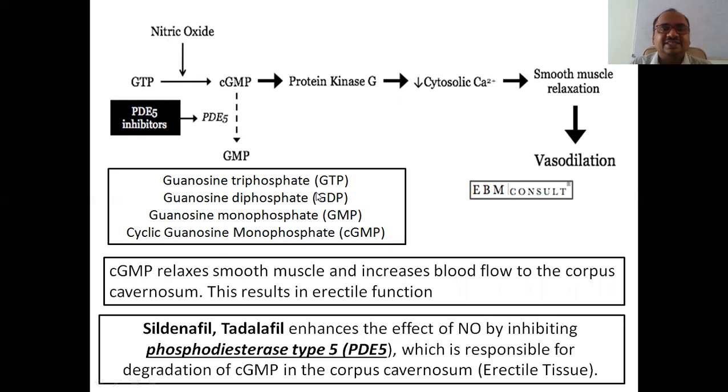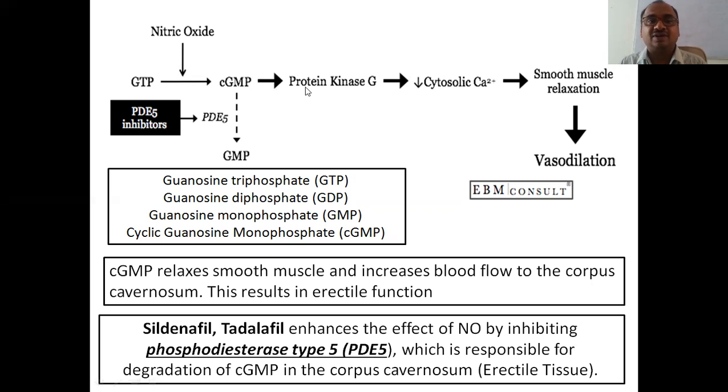What is GTP? Here I have mentioned GDP, GMP, cyclic GMP. All I mentioned here. Okay. So GTP is converted into cGMP. This is very essential for the erectile function. So this cGMP is mainly responsible for the proper erectile function.